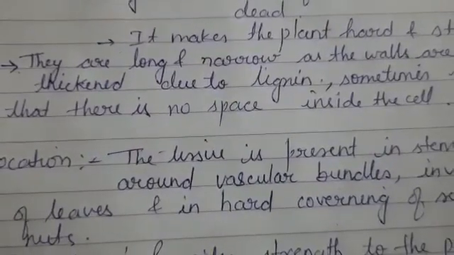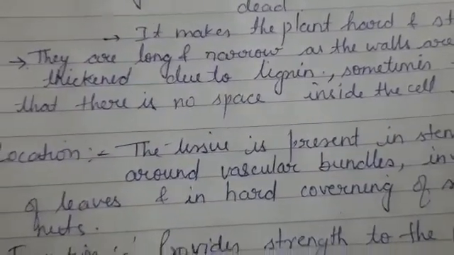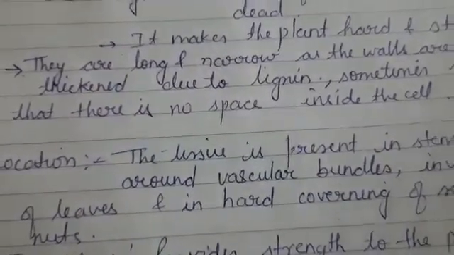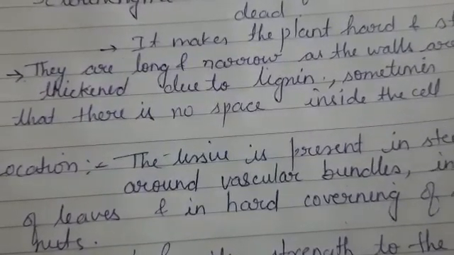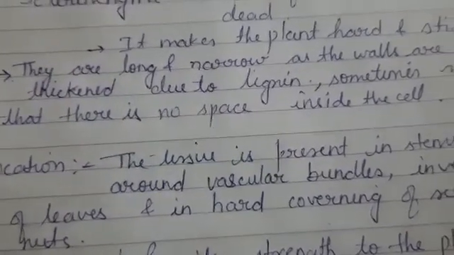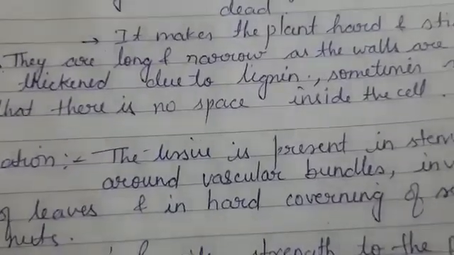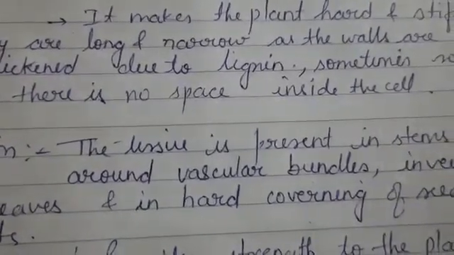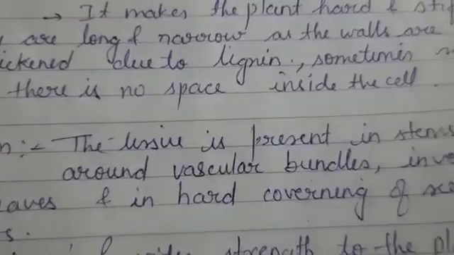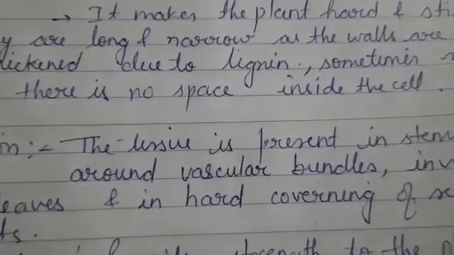They are long and narrow, and their walls are very thick. Their walls are thick, that's why their lumen is almost absent or very little. This thickening of the wall is because of a special substance called lignin. And the cell is dead.